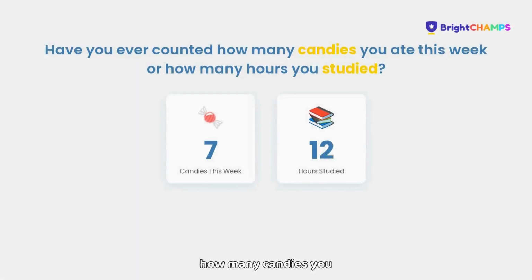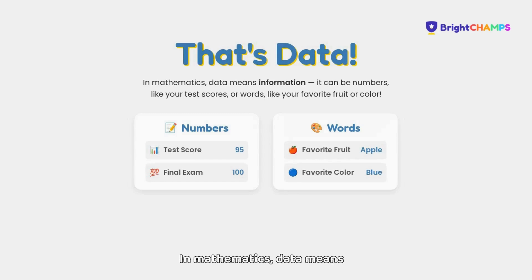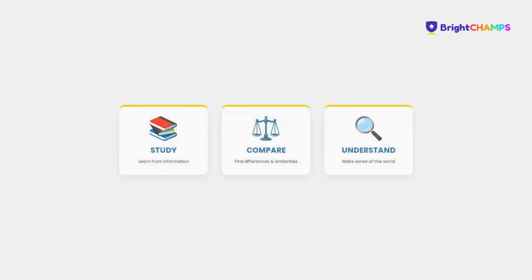Have you ever counted how many candies you ate this week or how many hours you studied? That's called data. In mathematics, data means information. It can be numbers, like your test scores, or words, like your favorite fruit or color. Data helps us study, compare, and understand things around us better.